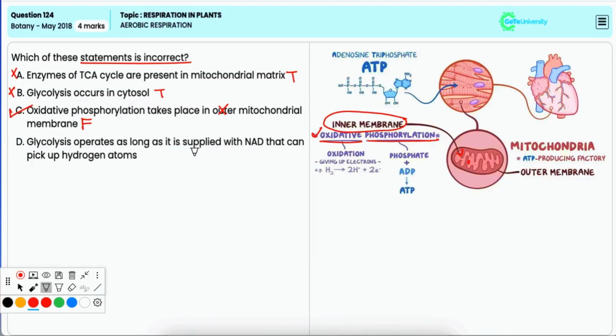Option D. Glycolysis operates as long as it is supplied with NAD that can pick up hydrogen atoms. Now, this is also true. For glycolysis to continue, NAD plus must be available to accept hydrogen atoms and become reduced to NADH. Hence, it is incorrect option.